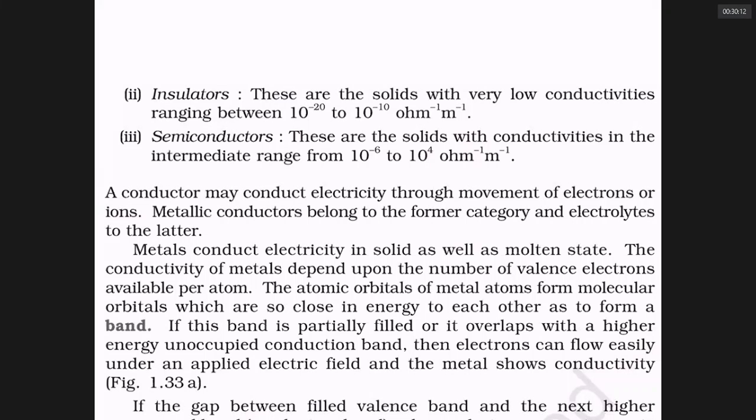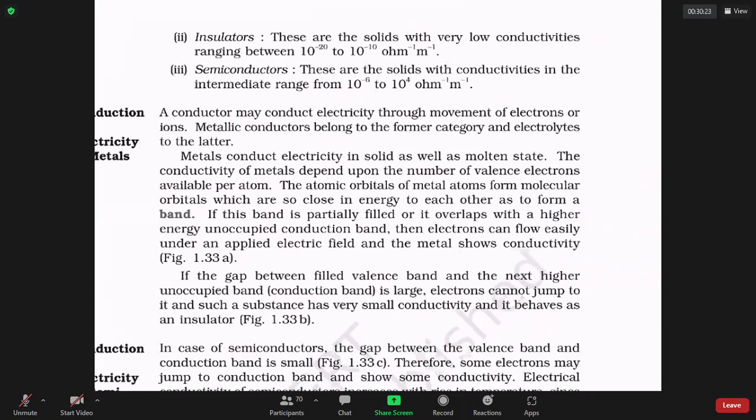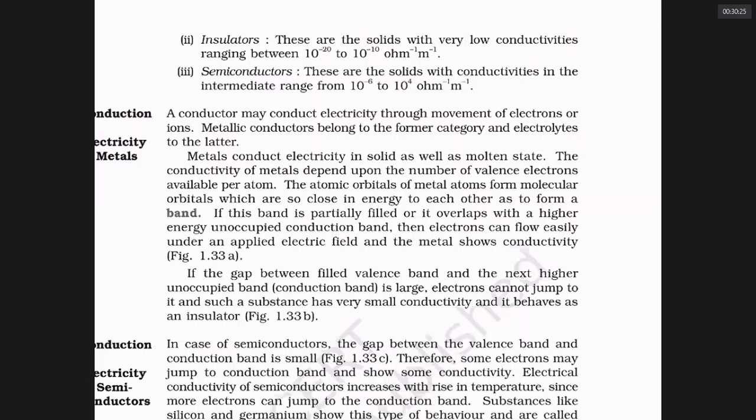Semiconductors have a conductance ranging between 10 to the power minus 6 to 10 to the power 4 Siemens per meter. So the conductance of current, the allowance of current to pass through, is due to movement of electrons. I would say it is a relay of electrons. Electrons are not just traveling. There is a relay. You know what is relay?